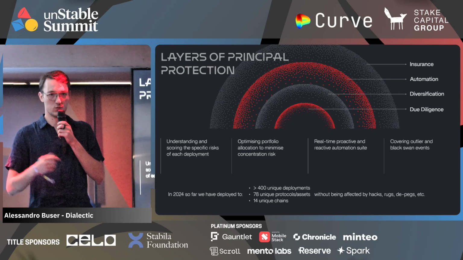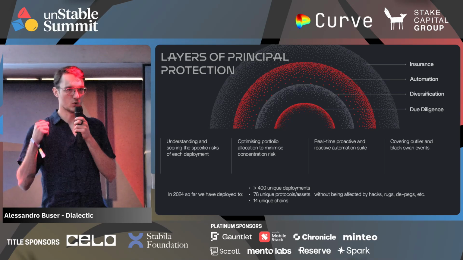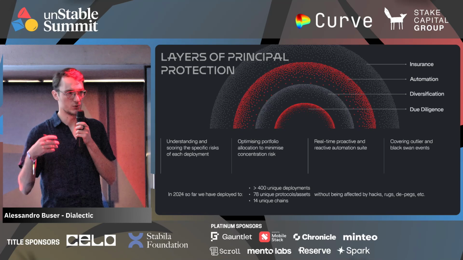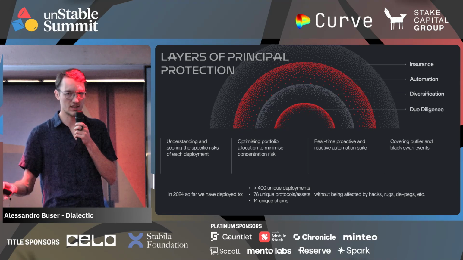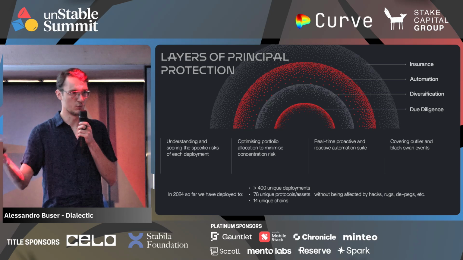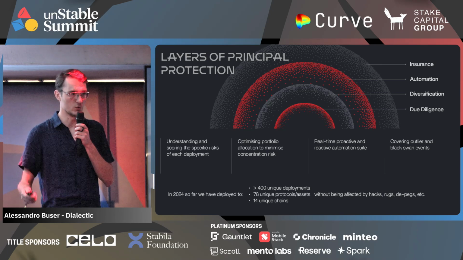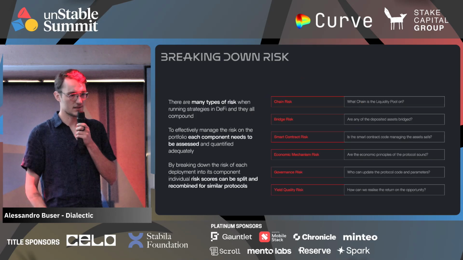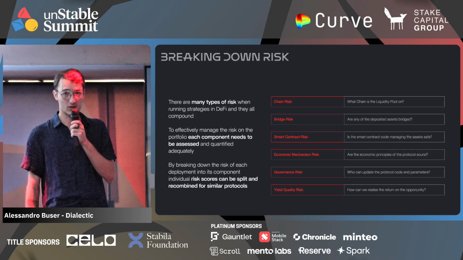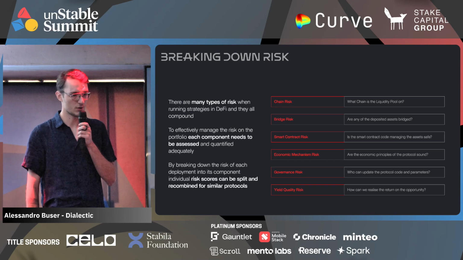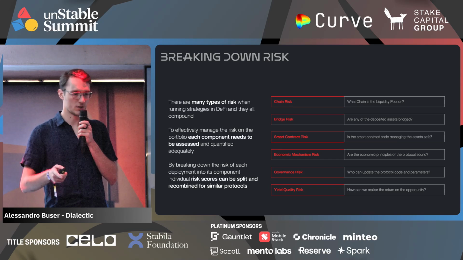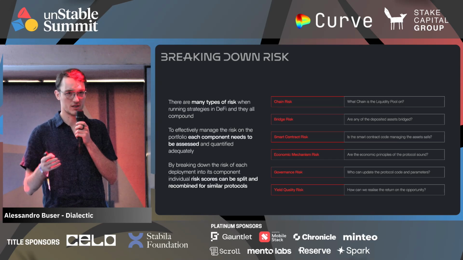And what I kind of want to walk everyone through is how we approach risk management to be able to deploy capital at large scale into many different protocols, moving assets from pool to pool, and how we manage the risk to be able to do this sustainably. Basically, I will go through the different risk categories that we have and that we monitor. We look at 6 broad categories of risk.